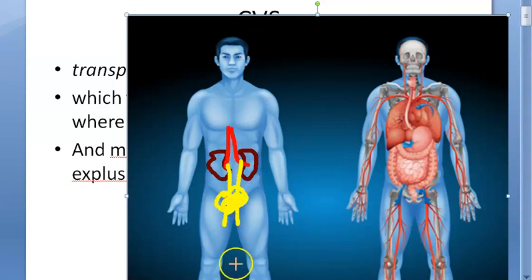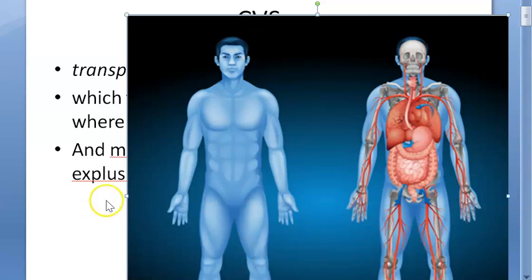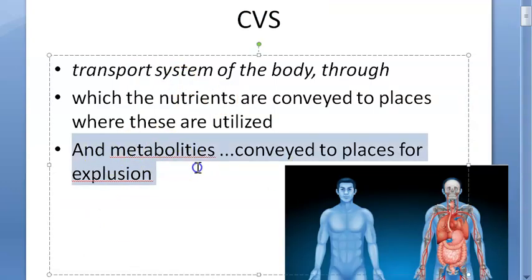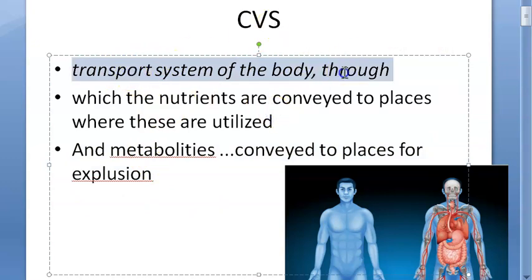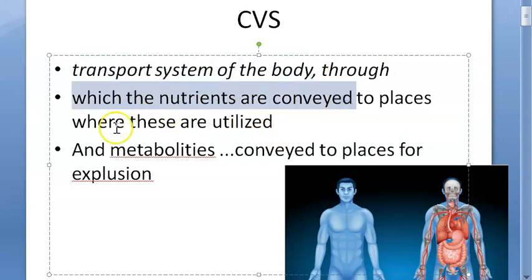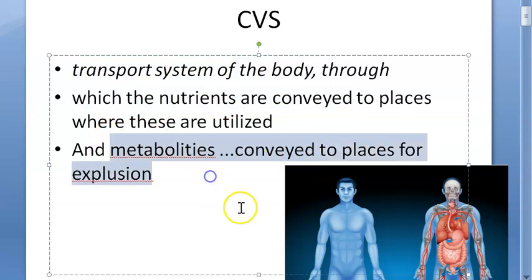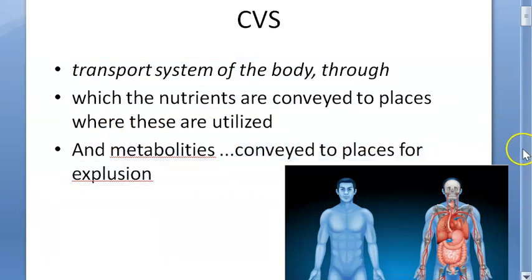Right, urea, excess glucose, whatever is in excess, all those are going to be expelled by the body. So this CVS is the transport system of the body for the blood, and it is going to give the nutrients to where they are utilized and metabolites to where they are going to be expelled, okay?